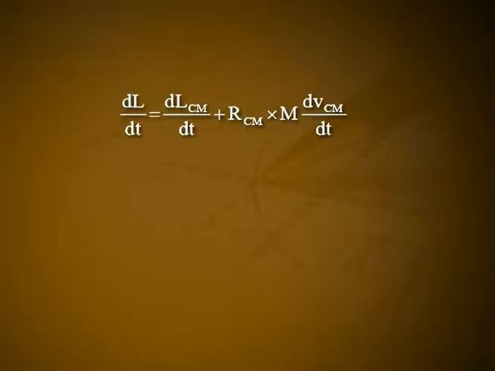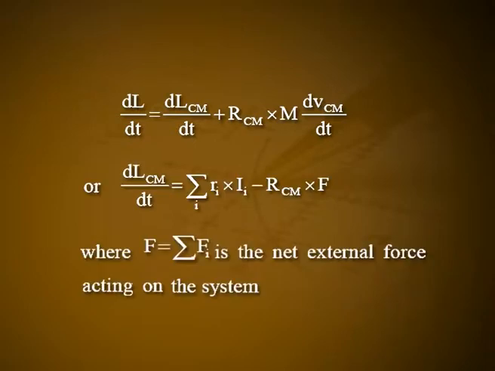Differentiating equation 2, we get dL/dt = dLcm/dt + Rcm × m dVcm/dt, or dLcm/dt = Σi ri × fi − Rcm × F, where F = Σ fi is the net external force acting on the system.